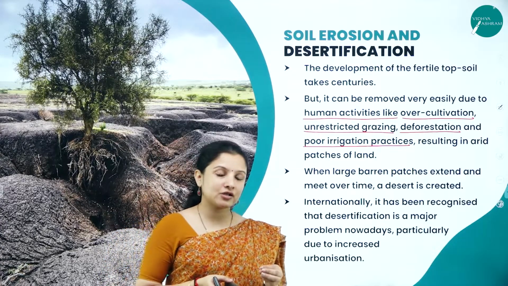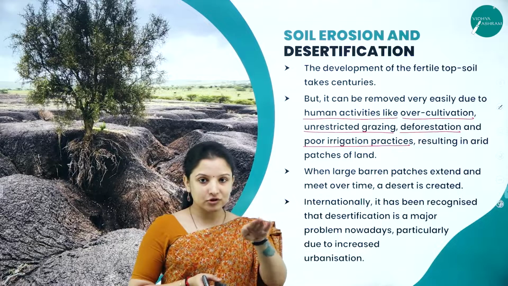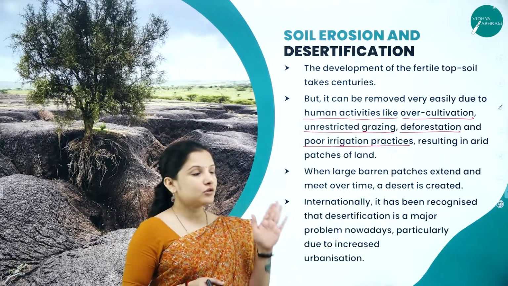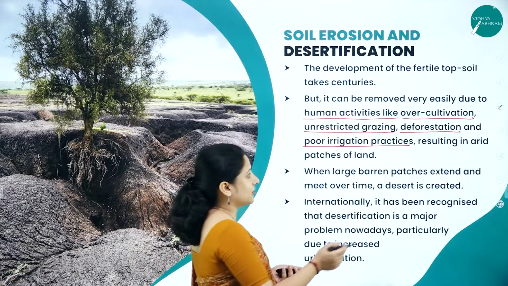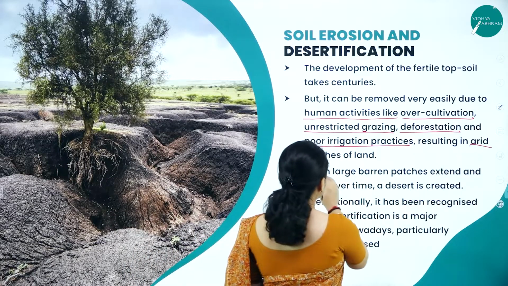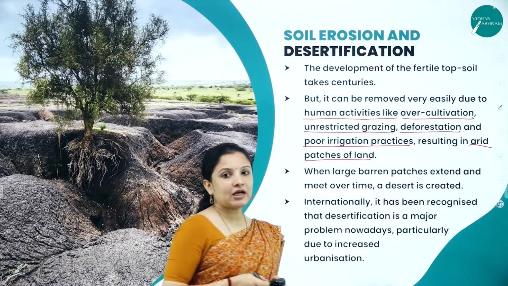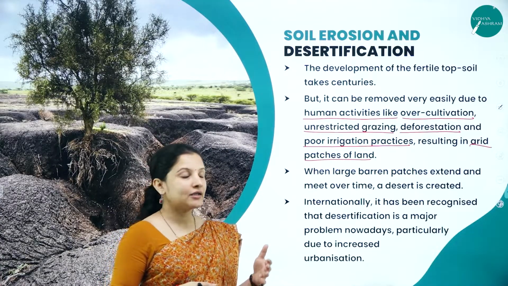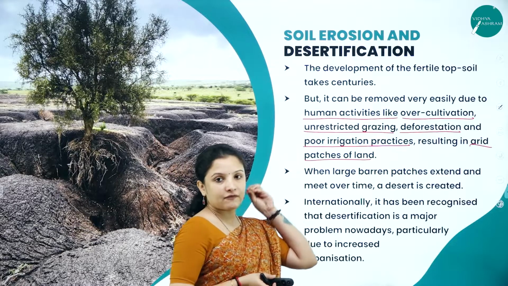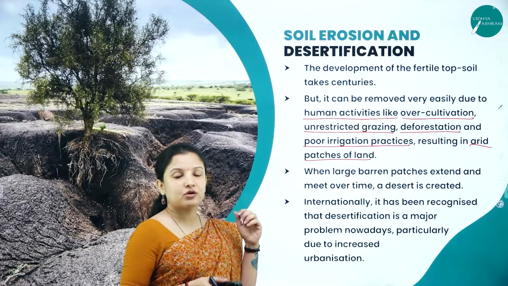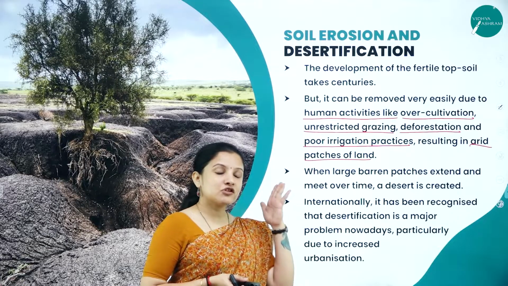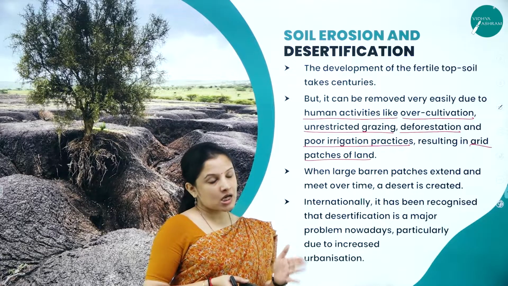So when soil erosion occurs, what happens? The topmost fertile layer of the soil will get washed off, and therefore the soil will become arid. That is, it will become dry, and therefore the land will become unfertile, right? So that is why we should never misuse the natural resources, or overexploit them, which may lead to the degradation of the other.